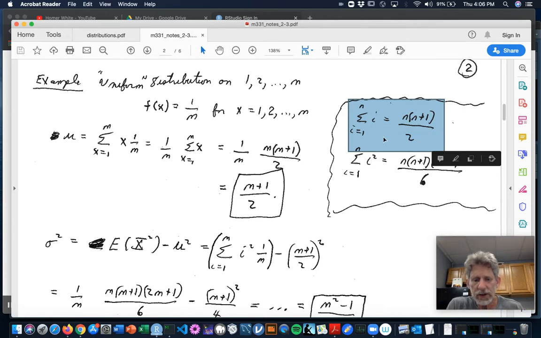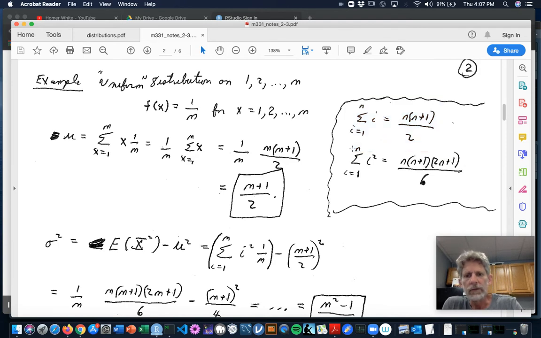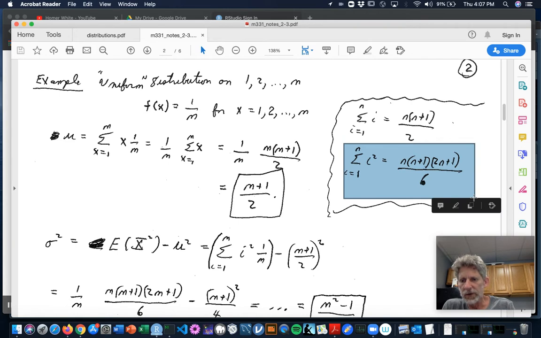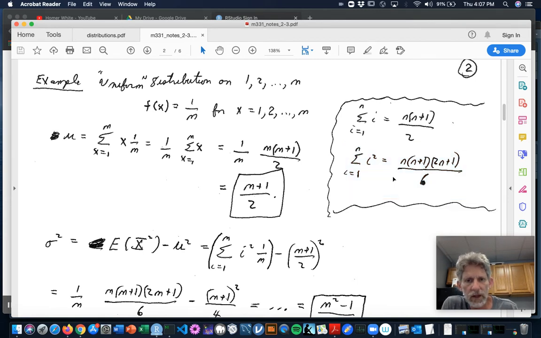So you may have met it in calculus. You can prove it kind of geometrically or with mathematical induction. We might talk about this further if you'd like to ask. By the way, you can also sum up the first n squares of the whole numbers: 1 squared plus 2 squared all the way to plus n squared. And that turns out to be n times (n plus 1) times (2n plus 1) over 6. You might have met that in calculus too. Well, anyway, I'm going to apply it here.